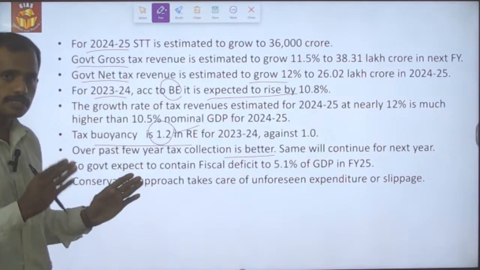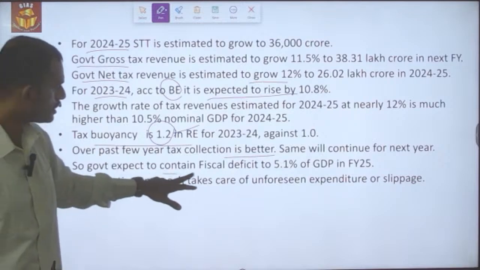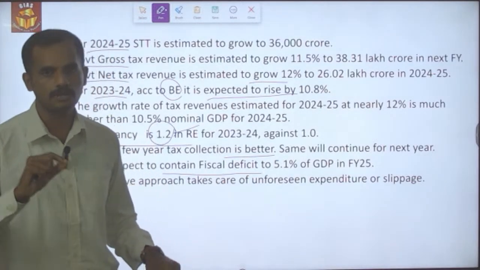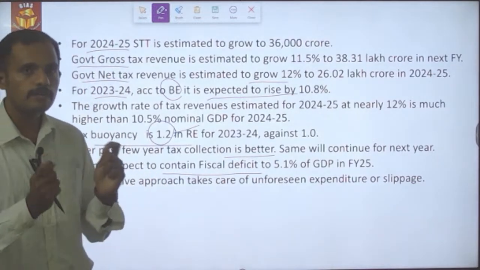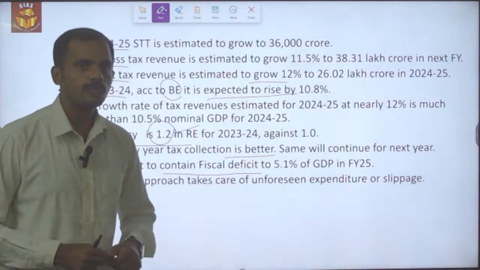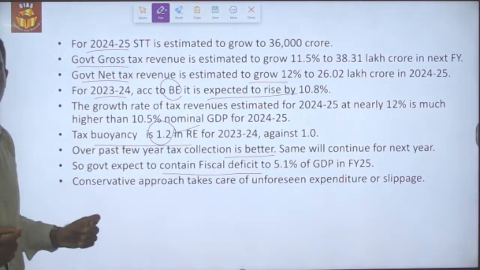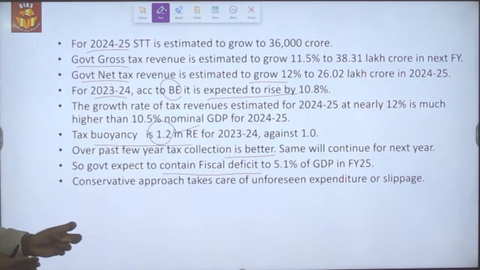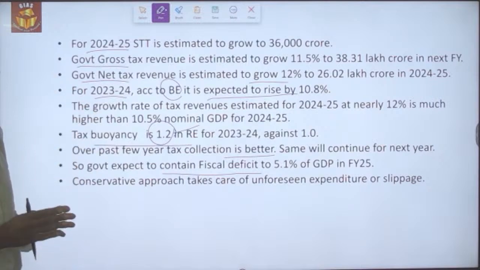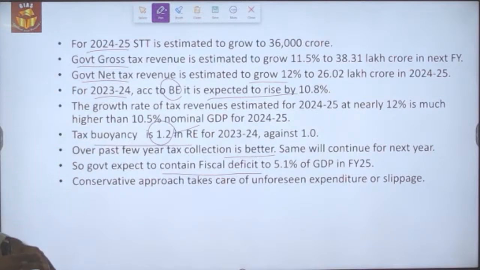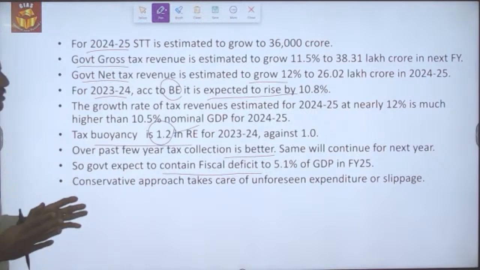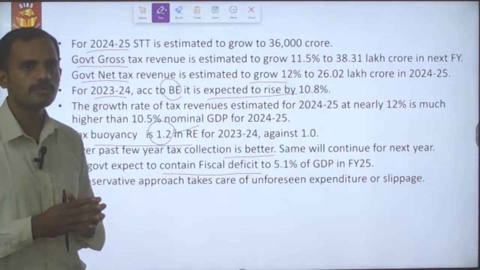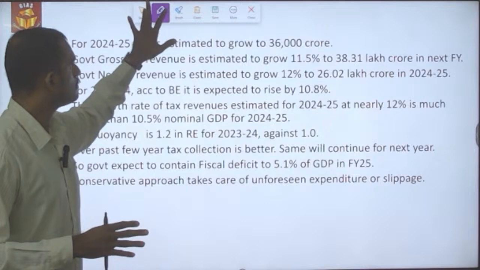Based on this trend, it is expected that the fiscal deficit for the upcoming financial year will be contained at 5.1 percent. And if this momentum is carried on, it is aimed to contain the fiscal deficit at 4.5 percent in the 25-26 time period. So this relates to the macroeconomic viewpoints mentioned in Budget 24.